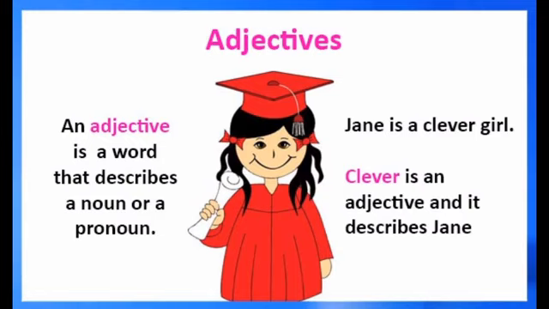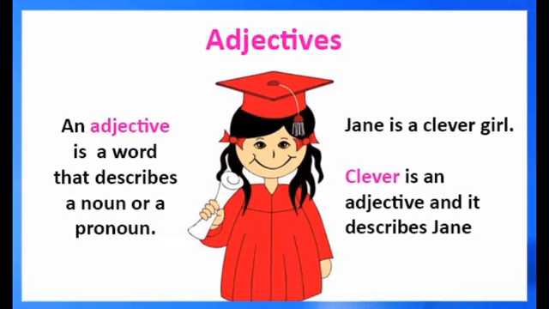Or an adjective is a word that says something about the noun or a pronoun. The example given here: Jane is a clever girl. Here clever is an adjective and it describes Jane. If we ask the question, what type of girl is Jane? We will get the answer, Jane is a clever girl. So clever is an adjective here because that particular word describes the quality of Jane, that is, she is clever.